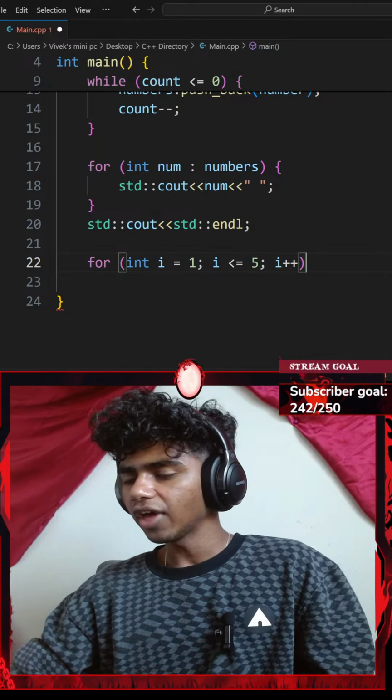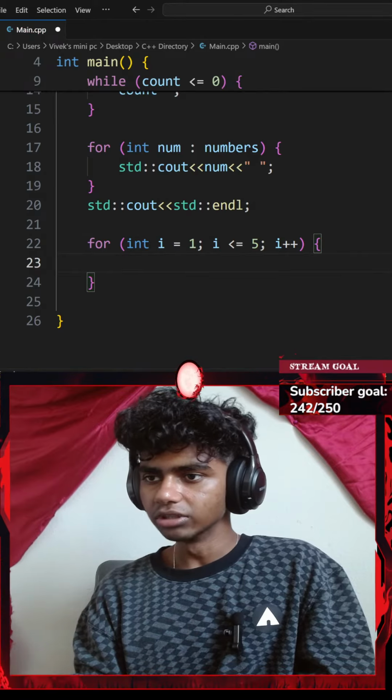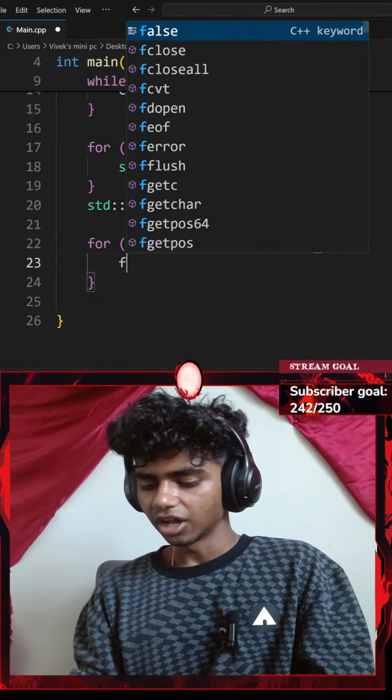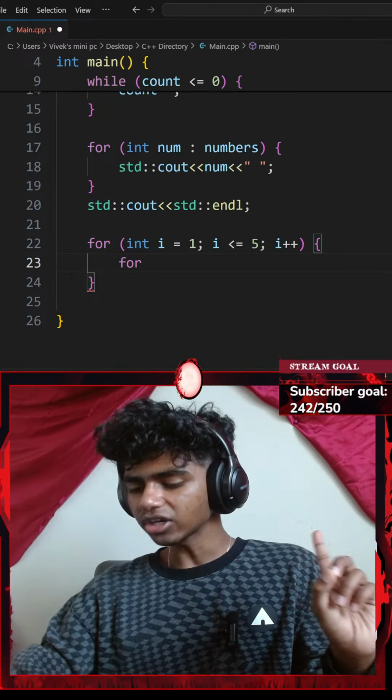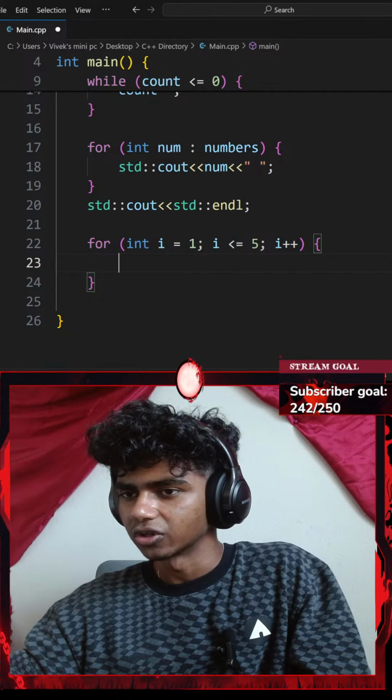Okay, and then let's see. Let me go with a pair of curly braces and then add something. So I could go with something like another for loop. Actually, I'm not creating a triangle, so I won't need nested for loops.